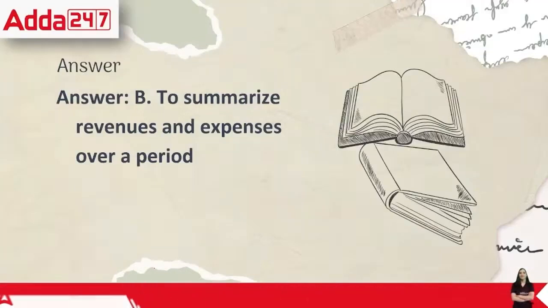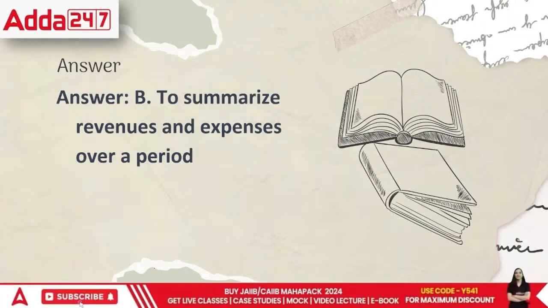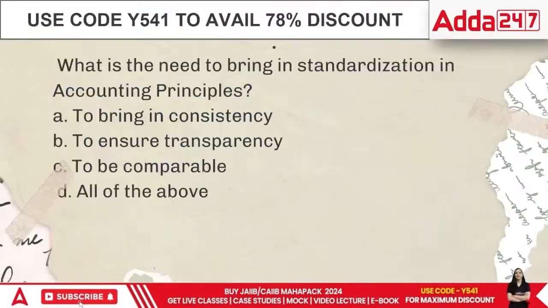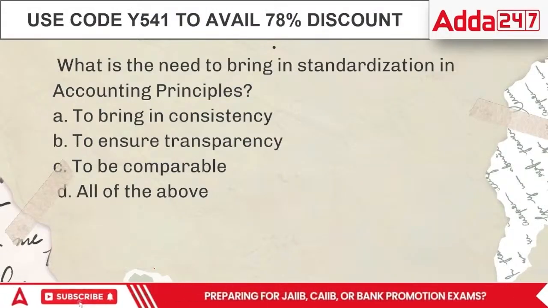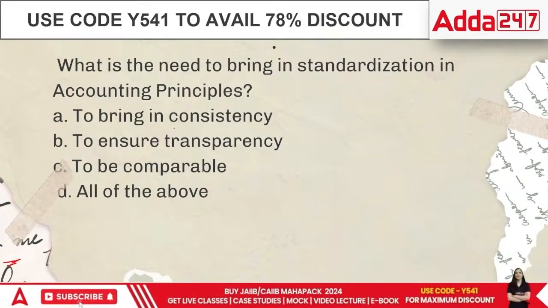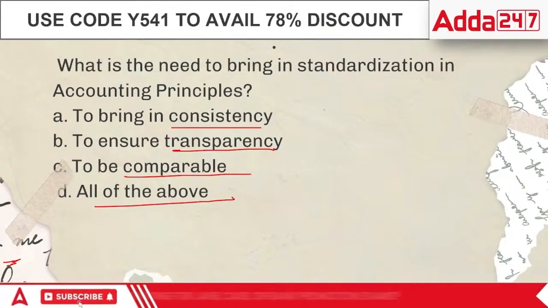Then comes the next point. What is the need to bring standardization in accounting principles? Why do we need to bring standardization? To bring consistency, to ensure transparency, to be comparable, or all of the above?